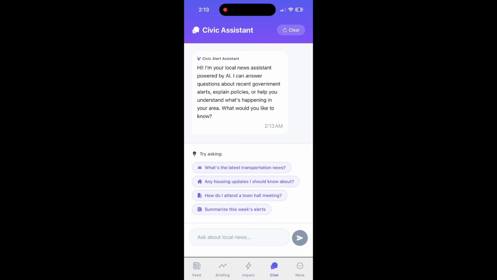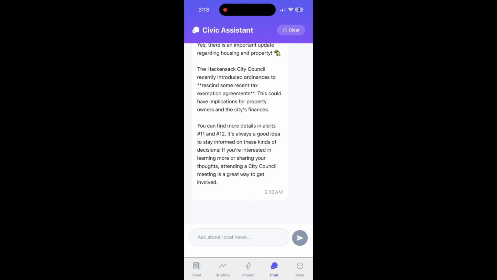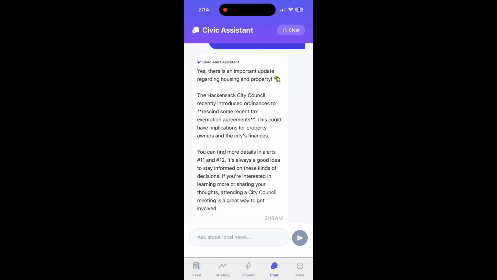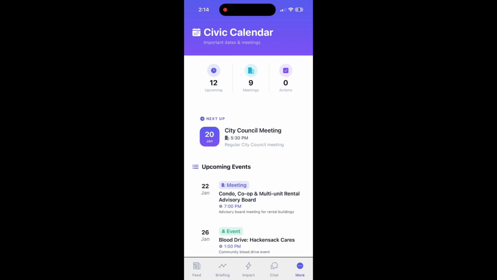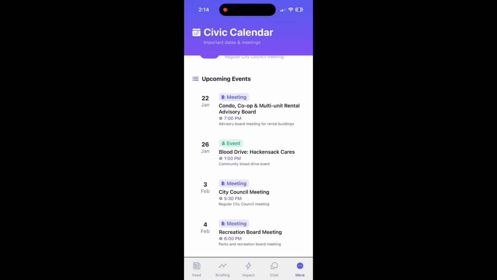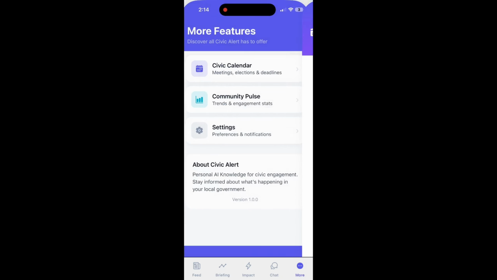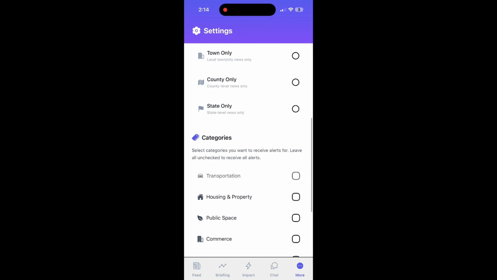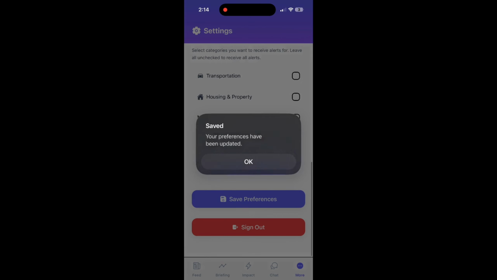Now you can also ask any question you'd like to our Civic Assistant, which is trained on the news data that we have. And so you can ask any question regarding the news that you have and it will answer it for you. Finally, you can look at calendars to see when local news meetings are happening, when local committee meetings are happening, and that way you can always stay up to date as a citizen. And then you can also customize how this app works for you, what categories of news you'd like to see, and how you'd like to have it.